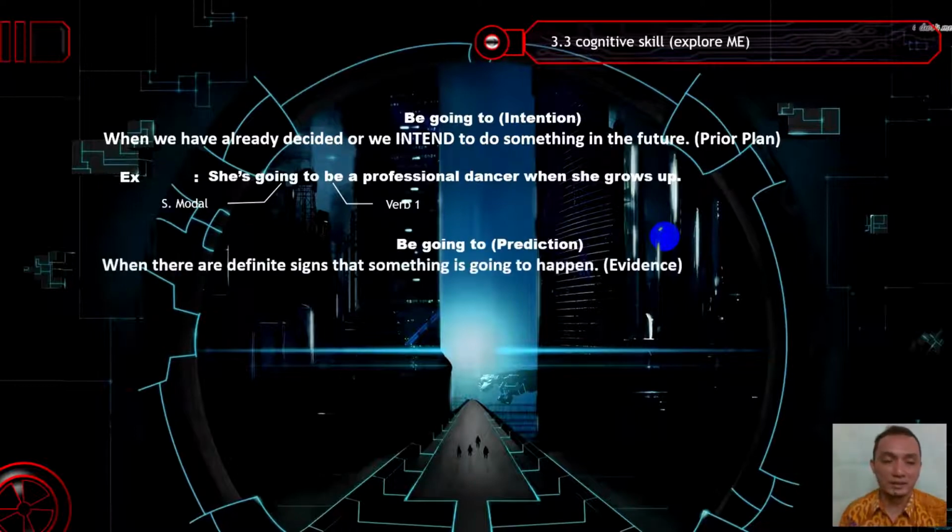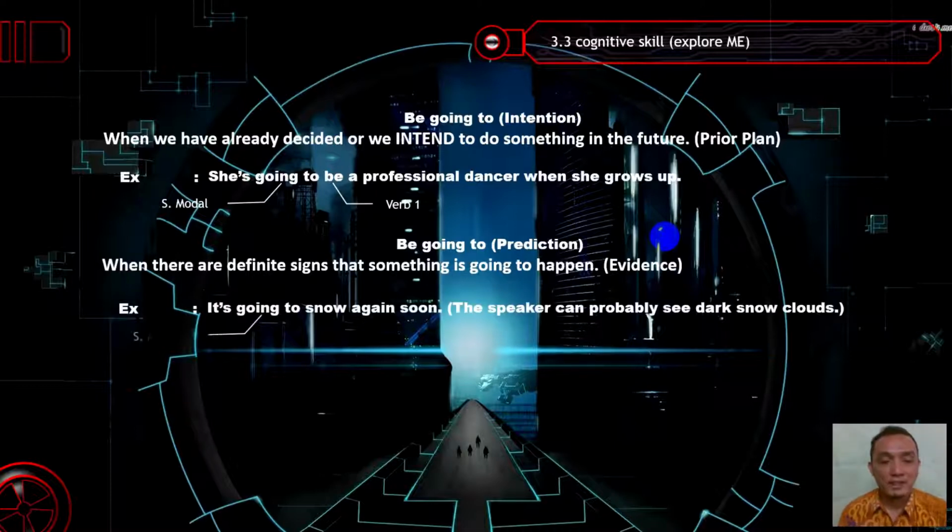Be going to, prediction. When there are definite signs that something is going to happen, we use be going to. There is evidence. Example, it is going to snow again soon. When somebody says it is going to snow again soon, it means that the speaker can probably see dark snow clouds in the sky, thick clouds, and maybe the snow is going to fall. So the speaker says it is going to snow again soon. We use going to because there is evidence.